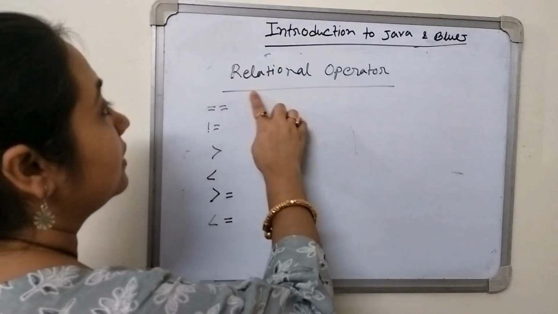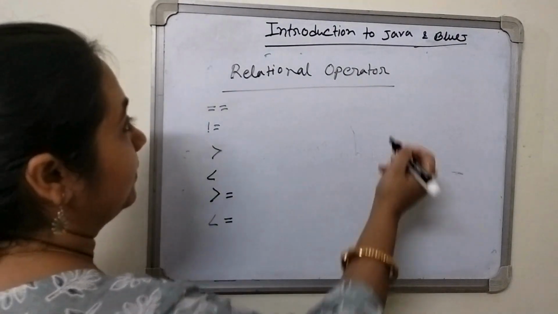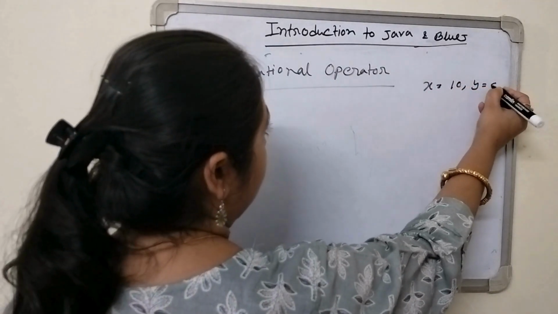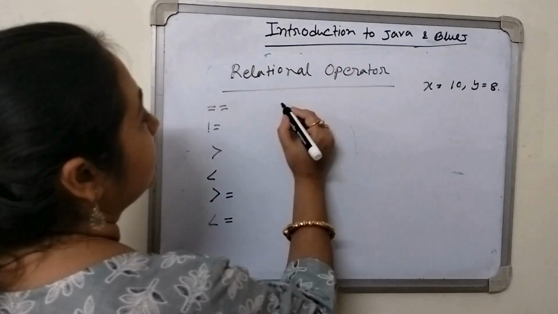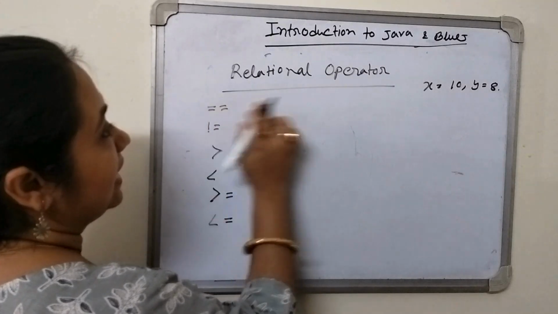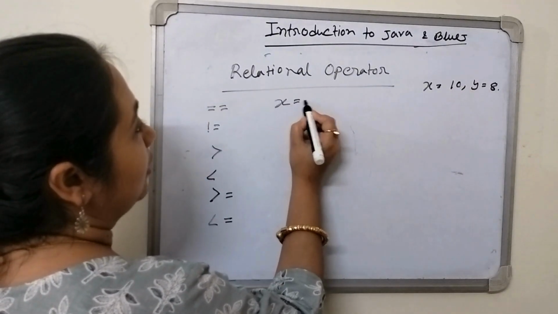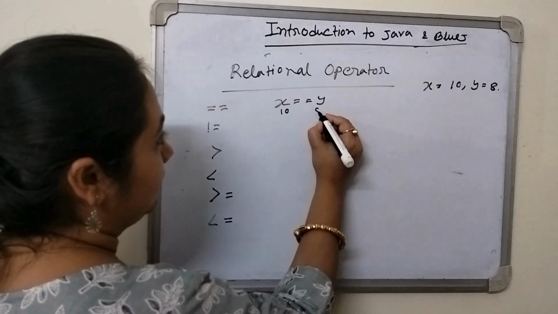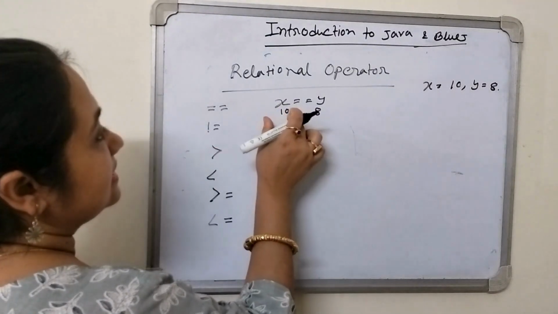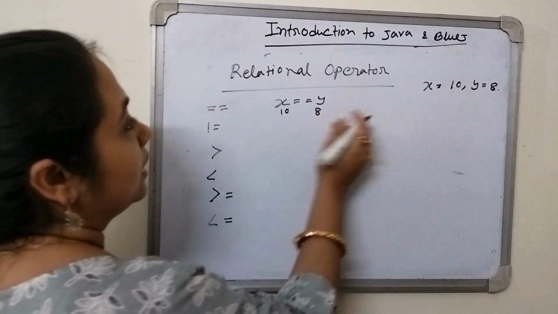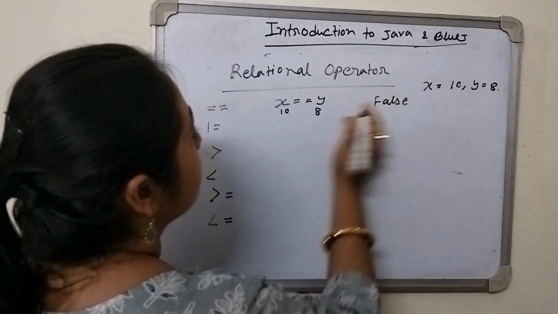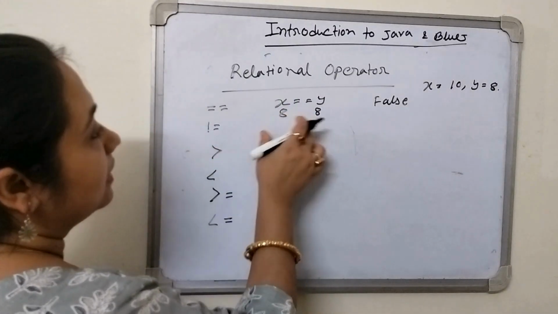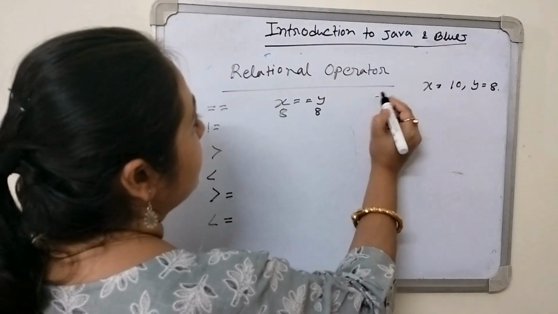Next we are coming to the relational operators. What is a relational operator? Suppose we have taken two values, x is 10 and y is 8. This operator checks whether both values are equal or not. So x equal to y. That means in the place of x we put 10, in the place of y we put 8. Equal to means 10 and 8 are not equal, so it will show the result false. Suppose in the place of x we put the value 8, then it will show the result true.